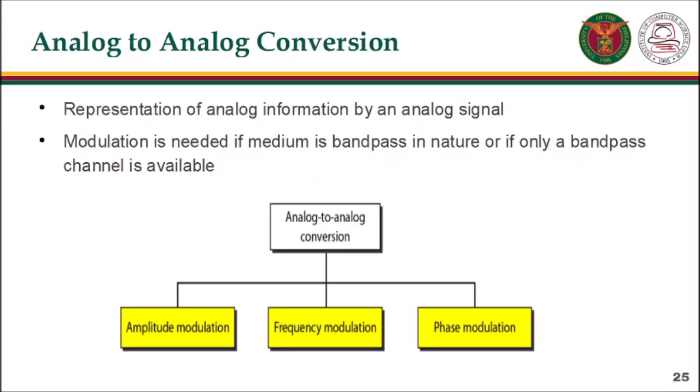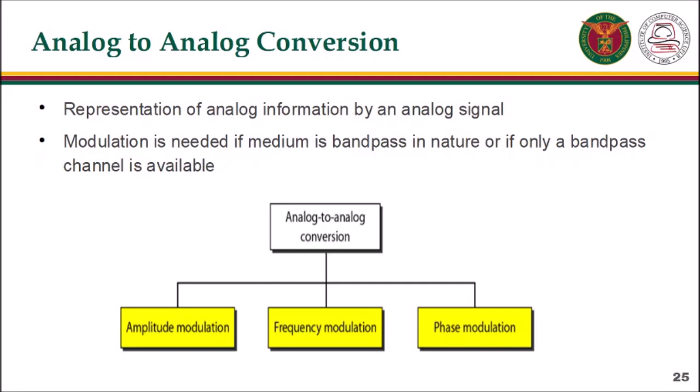Analog to analog conversion or analog modulation is the representation of analog information by an analog signal. One may ask, why do we need to modulate an analog signal? It is already analog. Modulation is needed if the medium is bandpass in nature, or if only a bandpass channel is available to us. An example is radio.